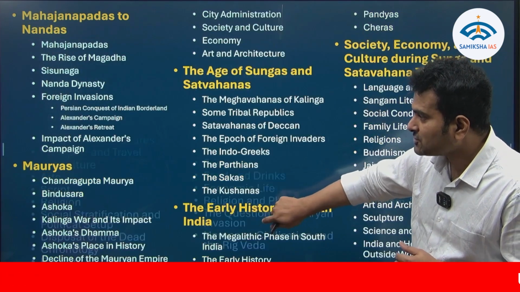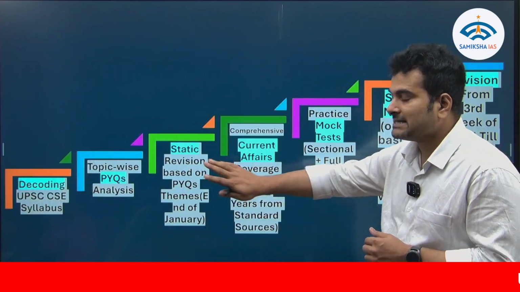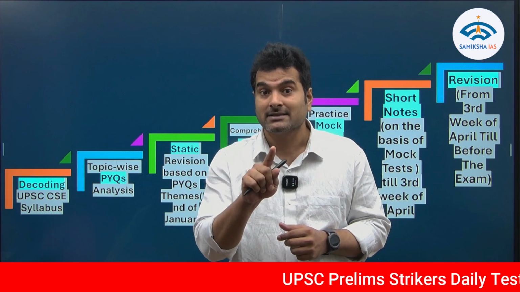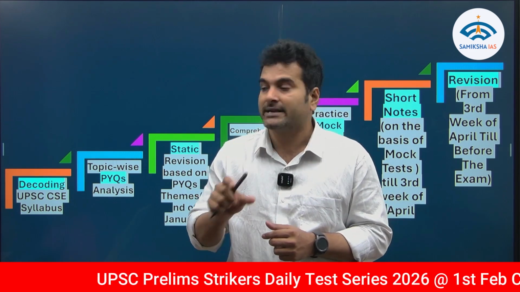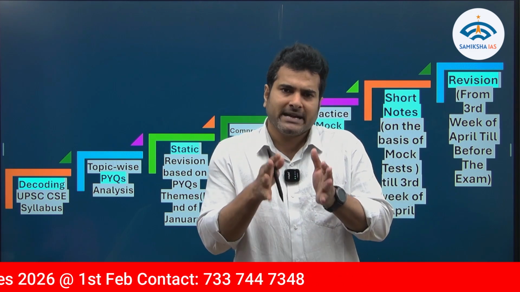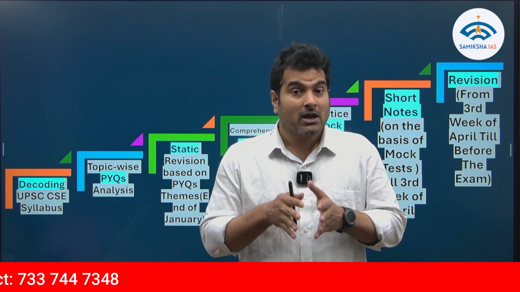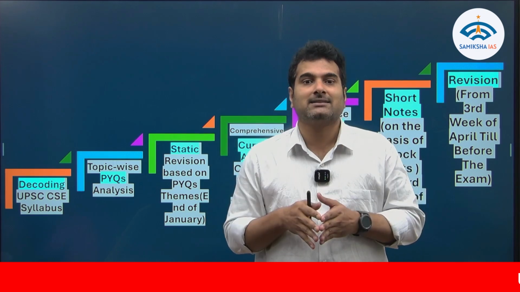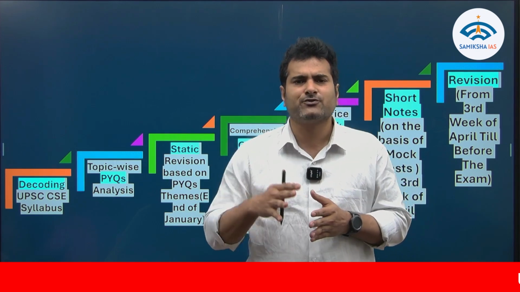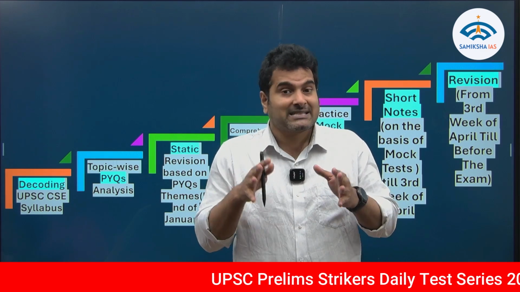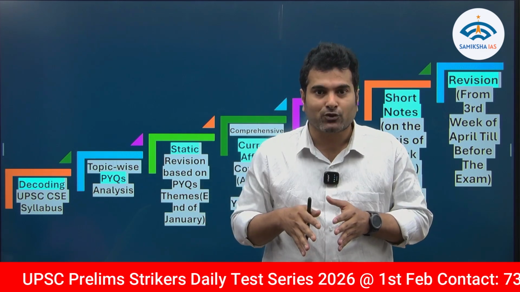Once you get clarity of the syllabus, once you have decoded it, the most important thing is getting topic-wise quiz PYQs for each and every component. This is mostly about reading PYQs. But what's the size of it? Are you just seeing the past few years' questions, or do you have a sizable dump? If you have a sizable dump of 25 to 30 years of questions, it's good.